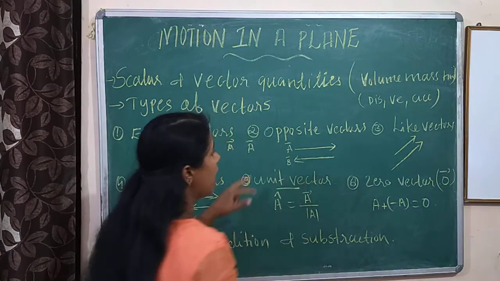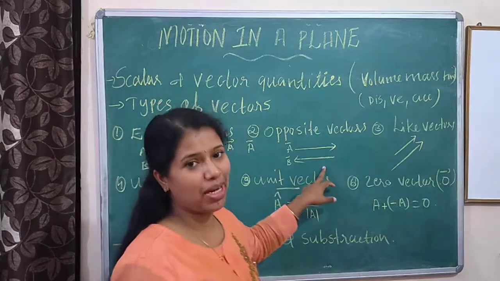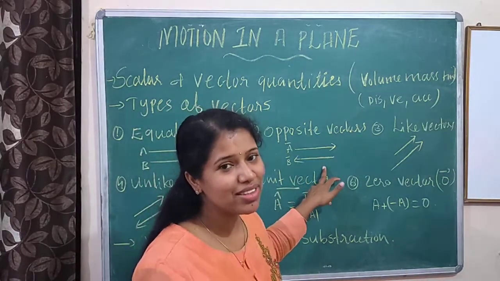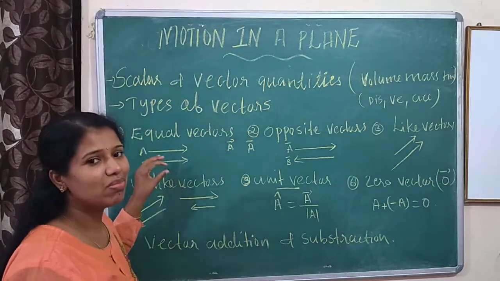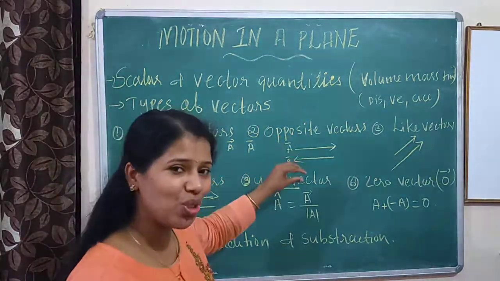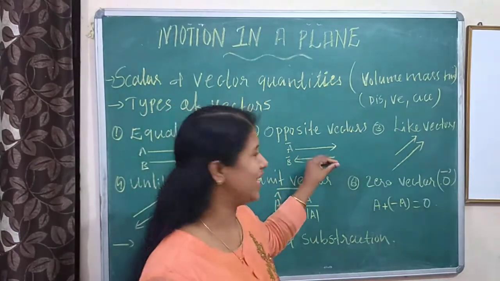Then opposite vectors means two vectors, A and B, with the same magnitude, but the direction is different. Here in equal vectors both are same, magnitude same and direction same. Here in opposite vectors the magnitude is same, but the direction is different.